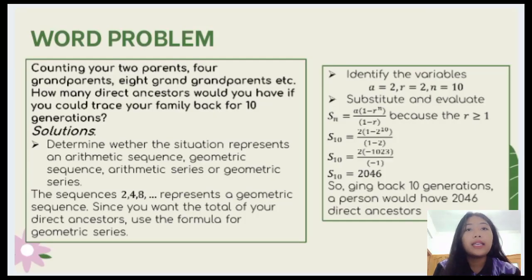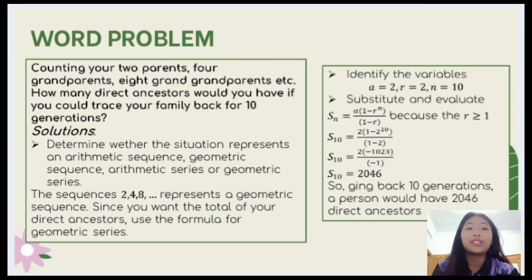The example is a word problem, an application of sequences and series. So this is the question: counting your 2 parents, 4 grandparents, 8 great-grandparents, etc., how many direct ancestors would you have if you could trace your family back for 10 generations? How could we do that?